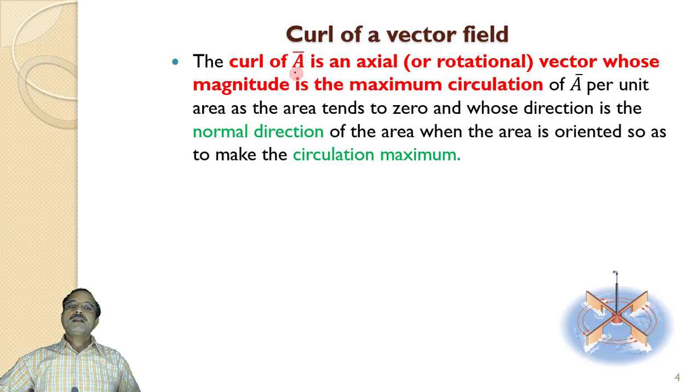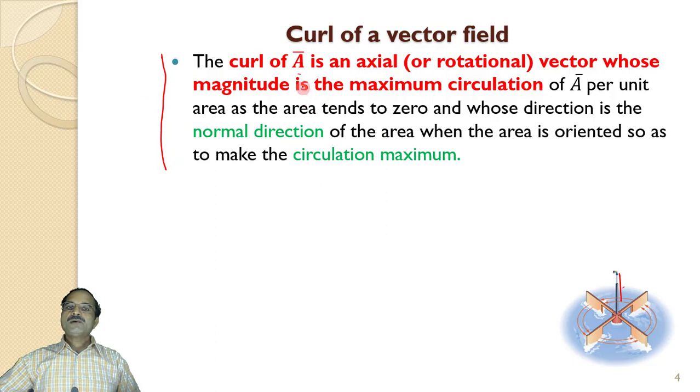So curl of vector A is an axial vector. As we have seen in the example of the paddle wheel, this rotational effect will be in the axial direction. So the curl of A is an axial vector whose magnitude is the maximum circulation of A per unit area as the area tends to 0, and whose direction is the normal direction of the area when the area is oriented so as to make the circulation maximum. So this is actually the statement of curl.